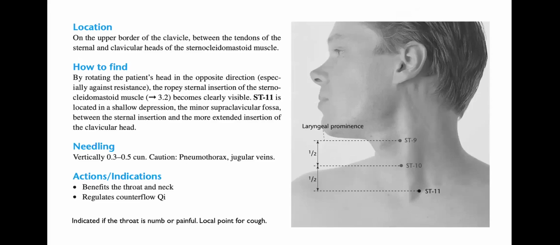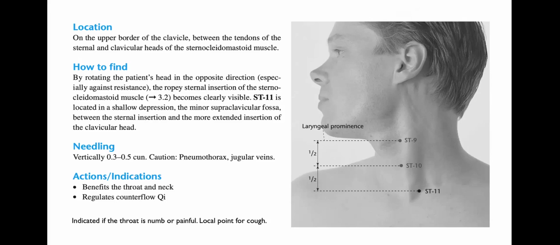For location, on the upper border of the clavicle, between the tendons of the sternal and clavicular heads of the sternocleidomastoid muscle. To find it, rotate the patient's head in the opposite direction, especially against resistance, and the ropey sternal insertion of the sternocleidomastoid muscle becomes clearly visible.